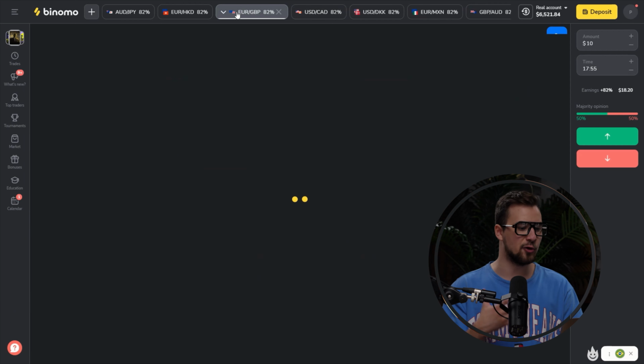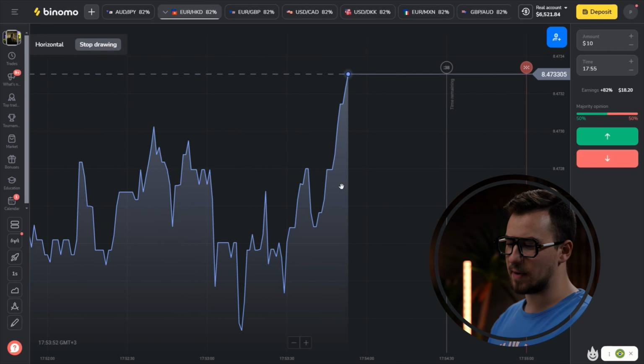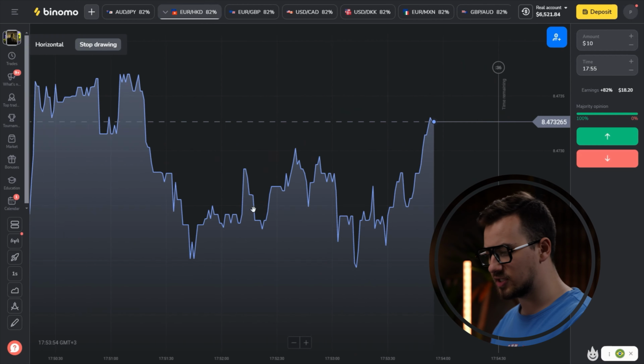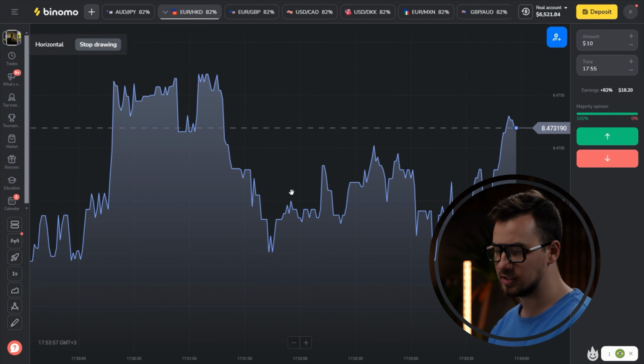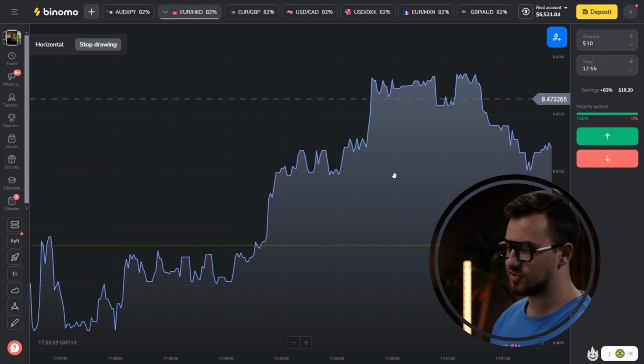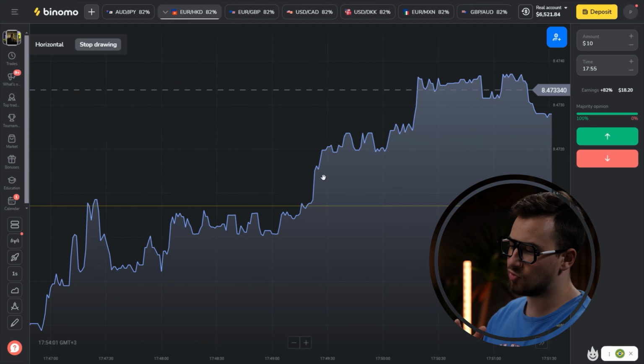So as I said, I was sure that the reversal would happen. There was a sharp upward movement, the trades were successful, and we made a profit. We proceed to the next currency pair. So let's look at the situation right here.